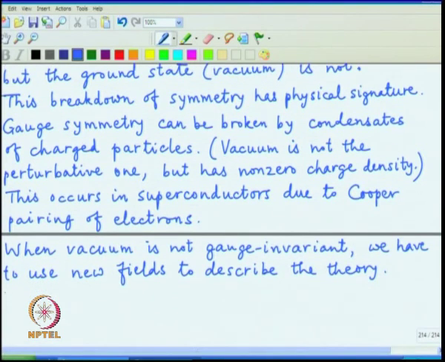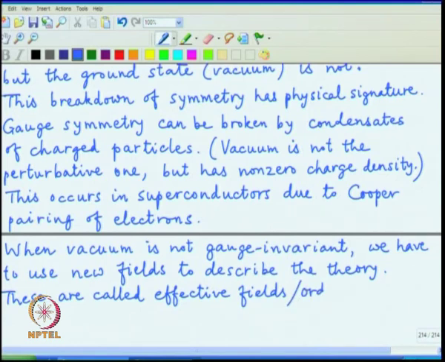These are called effective fields, or in the language of statistical mechanics, order parameters.